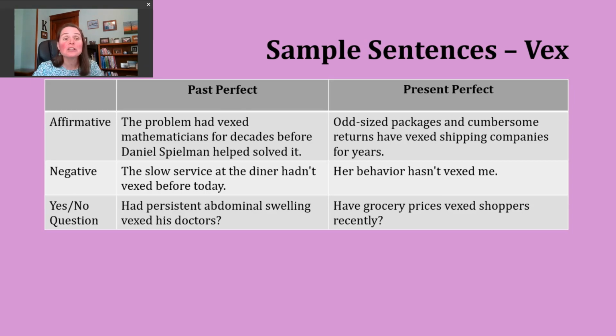Now let's move on and look at negative past perfect sentences. Again, our structure stays the same no matter what our subject is. We start with our subject, we use had not, and then the participle form of our verb. You might also see the contraction hadn't here. An example of this. The slow service at the diner hadn't vexed me before today.